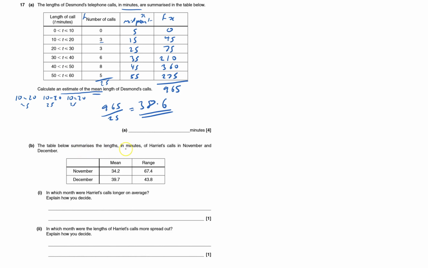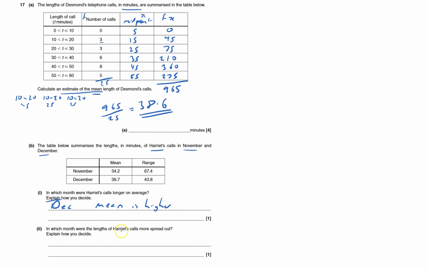And now we've got a table summarising the lengths of Harriet's calls, a different person, in November and December. Mean and range are both included here. In which month were Harriet's calls longer on average? We're looking at the mean for the average, December, 39.7. So it's December, and you need to explain how you decide the mean is higher.